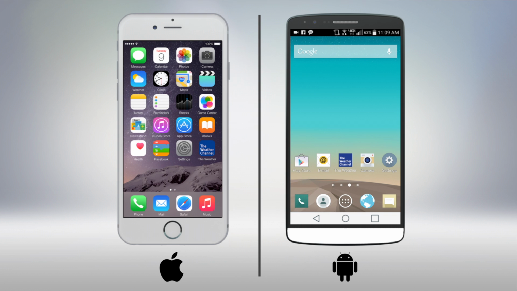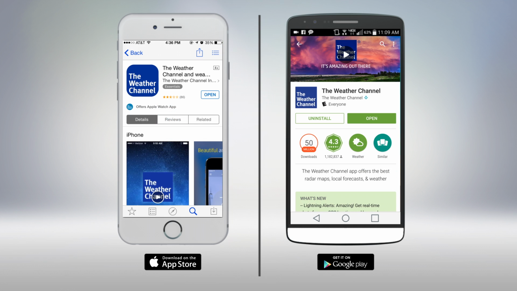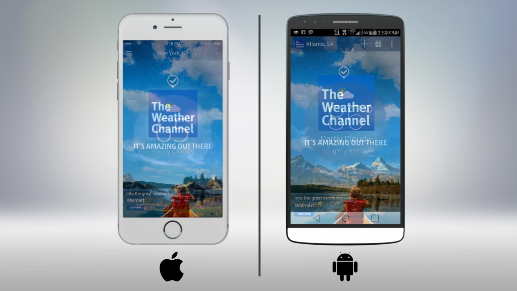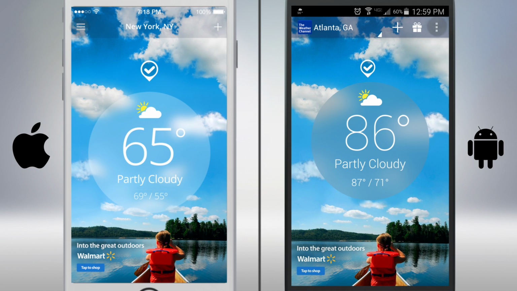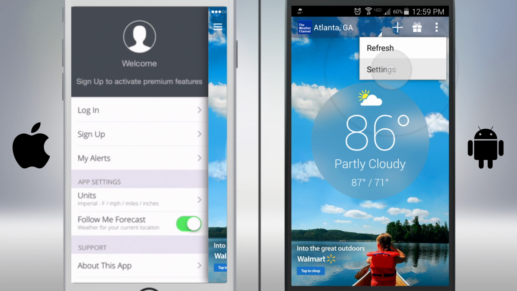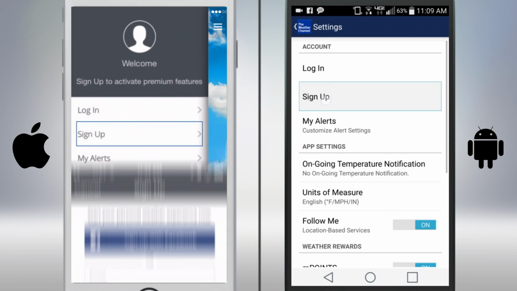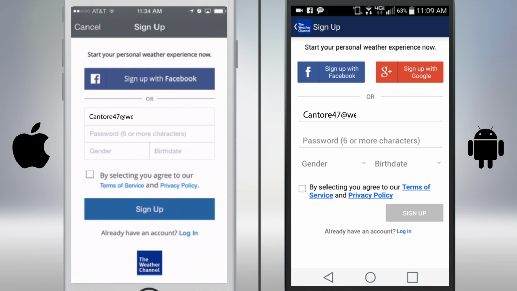To make sure, click on your App Store or Google Play Store icon. If the Weather Channel app says open instead of update, you're good. Okay, cool. Now go to the settings on top of your screen. Sign up. Just like this.